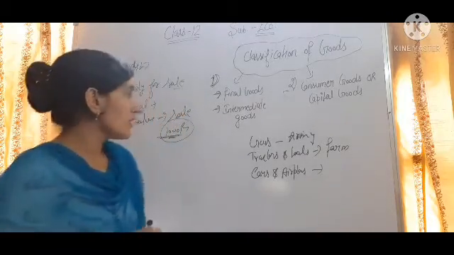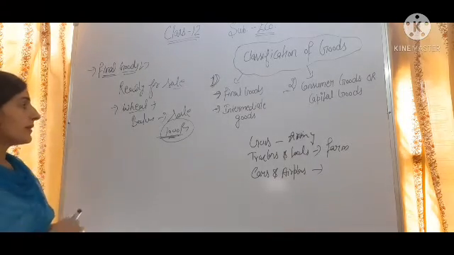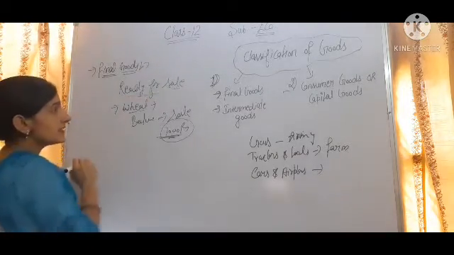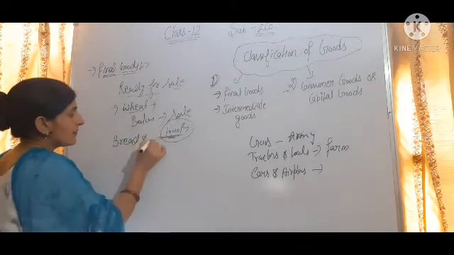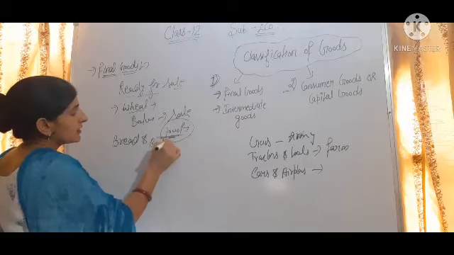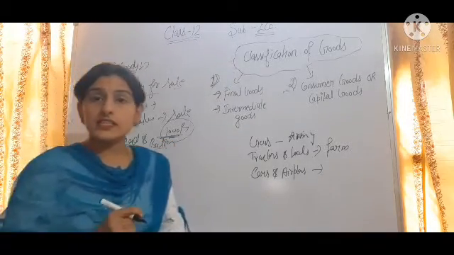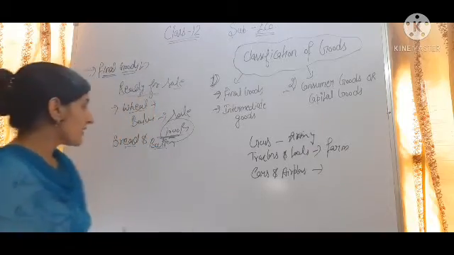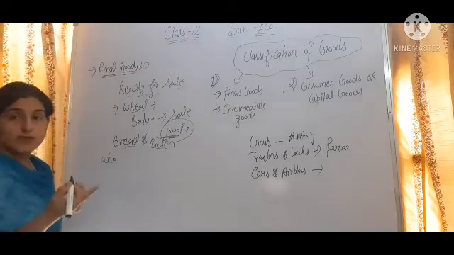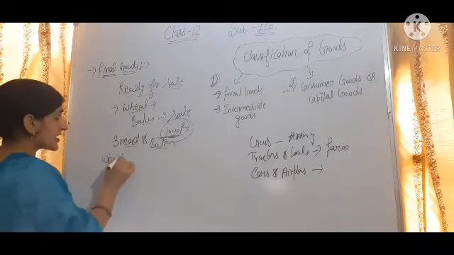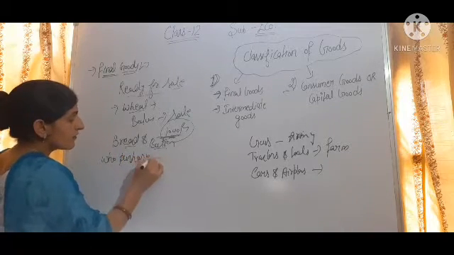So final goods are those goods which have crossed the boundary line of production and are ready for sale. For example, bread and butter. These are purchased by the consumer to satisfy their wants. So we can say there are mainly two types of persons in the economy who purchase final goods.